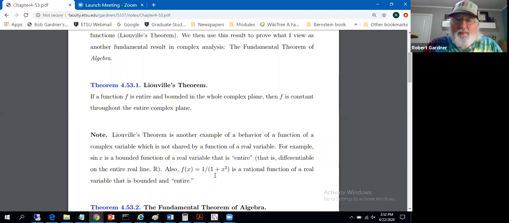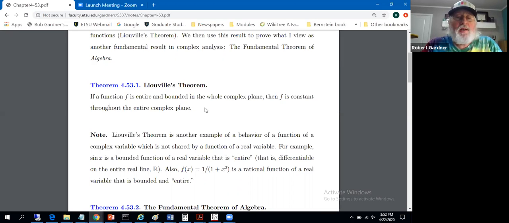In fact, we could create power series for it as well. But rational functions, if you want to stay away from the transcendentals. So loads and loads of examples of bounded functions of a real variable that aren't constant functions. Arctangent, tangent inverse function, I think, is another one.